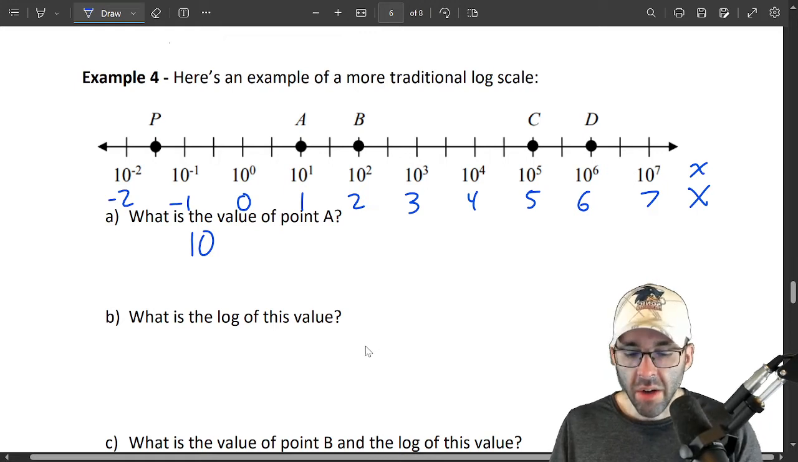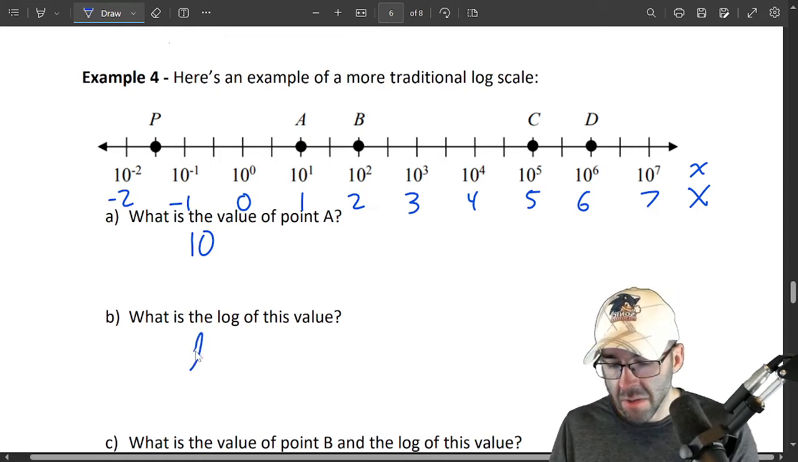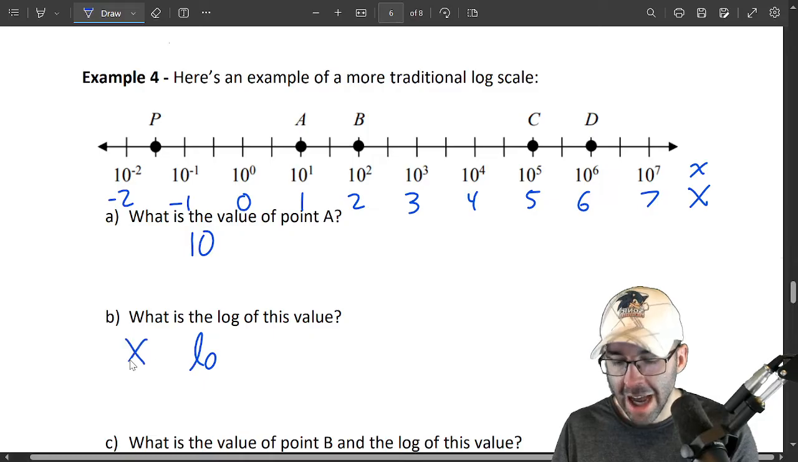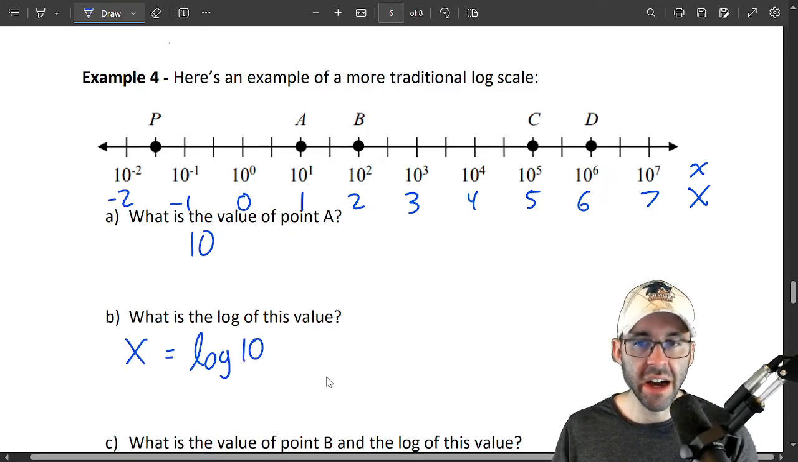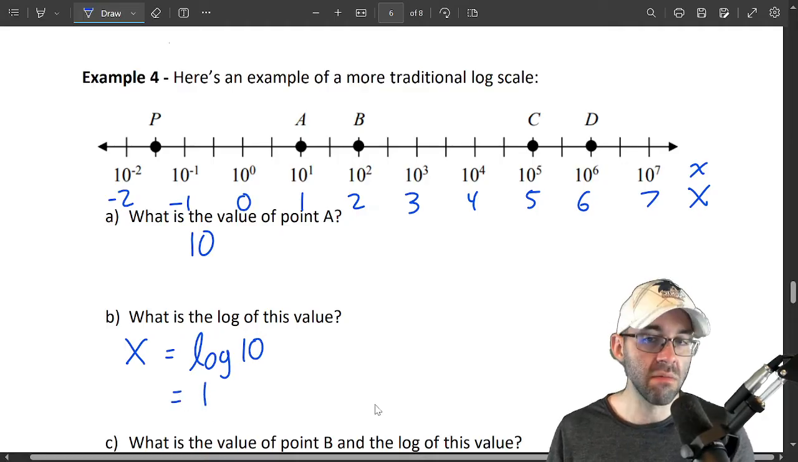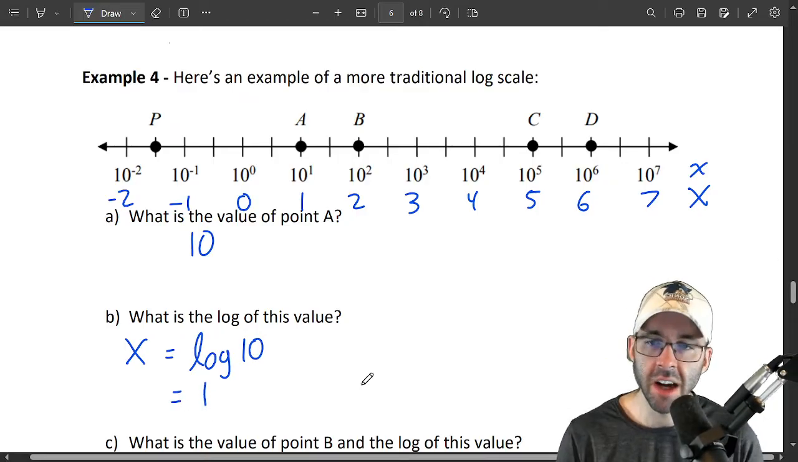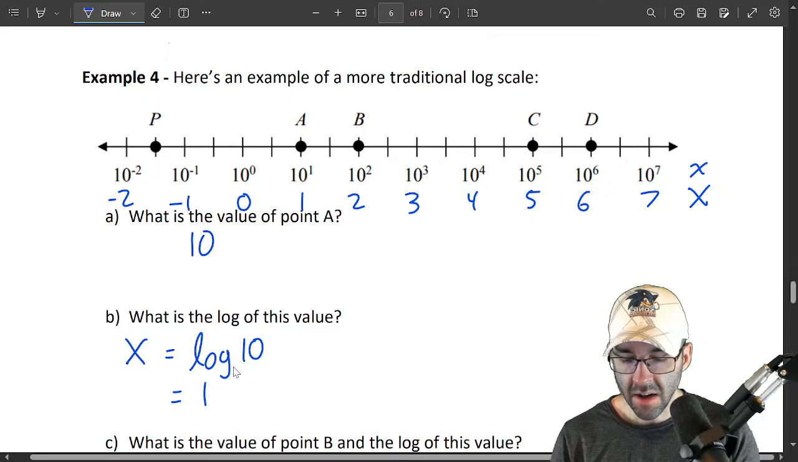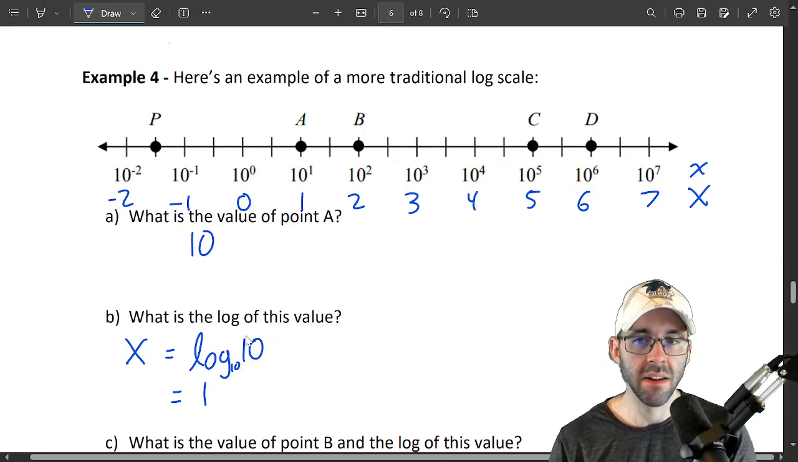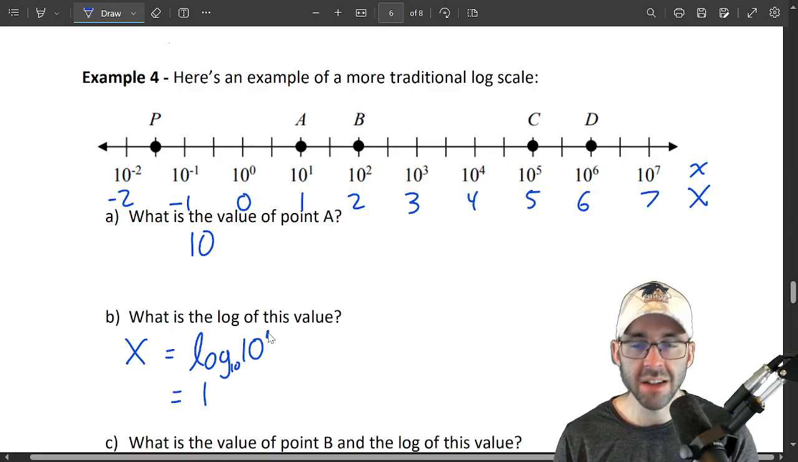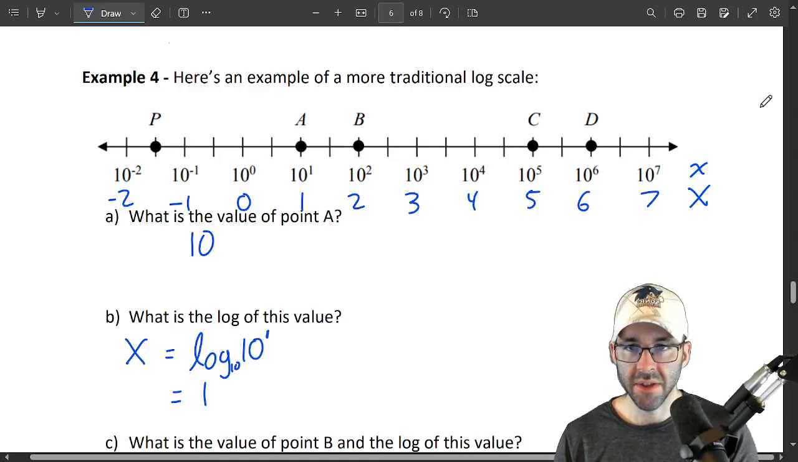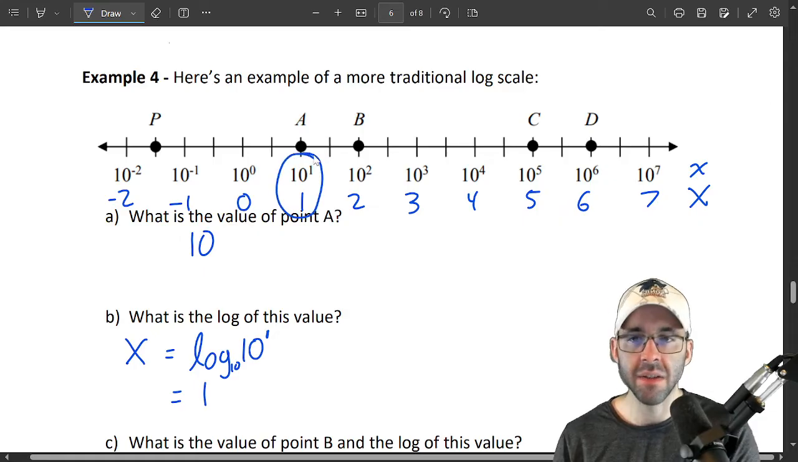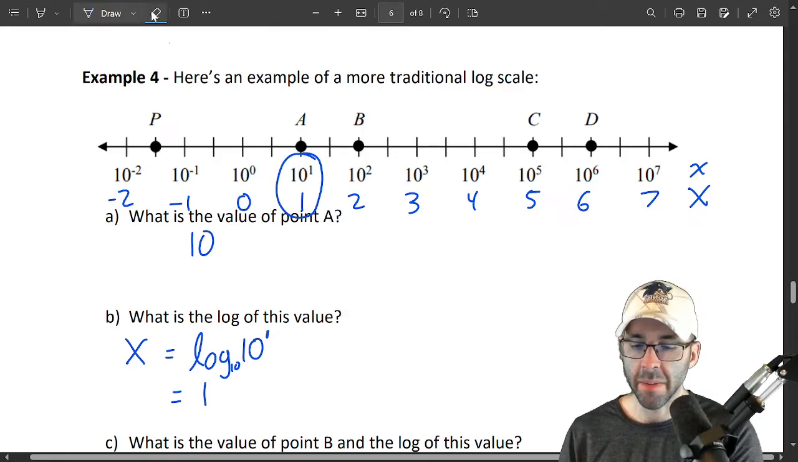What's the logarithm, the common log of this value? Well, capital X will be the common log of little x. The common log of 10 is just 1. Don't believe me? Plug it into your calculator. Common log is log base 10. They cancel each other out. We're just left with the exponent, which is a 1. All right, and so you can see that here. Value on top, the logarithm of the value on the bottom.